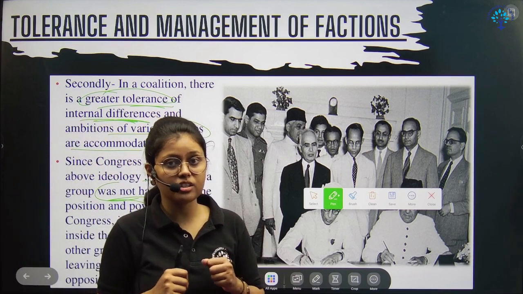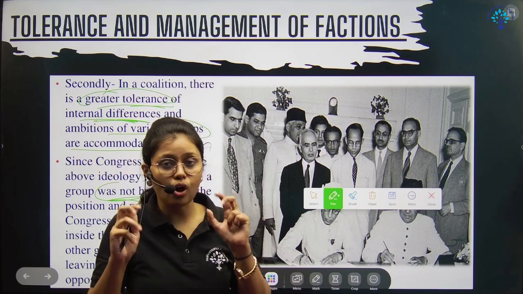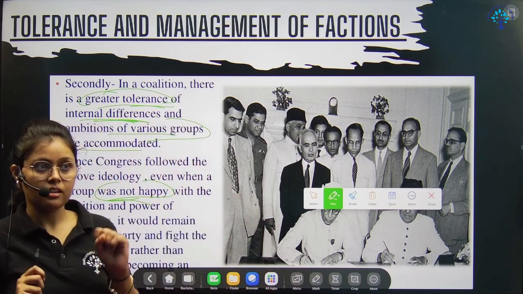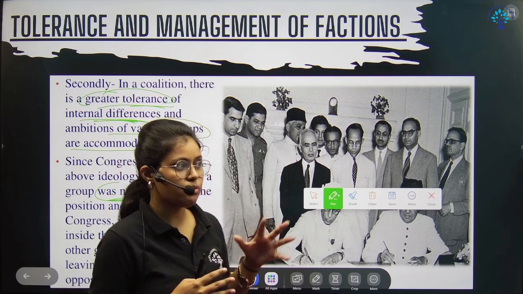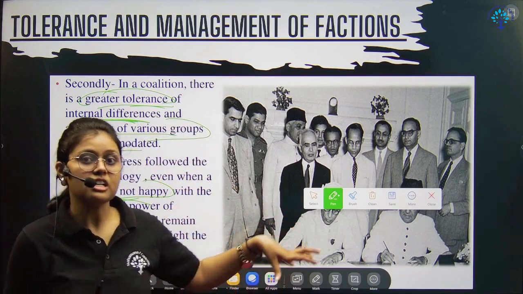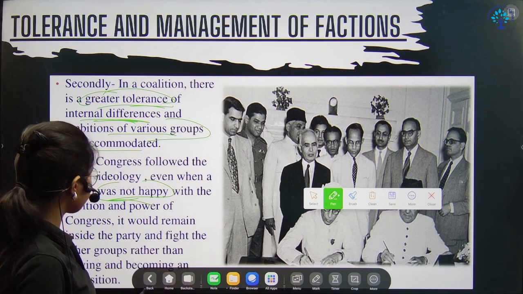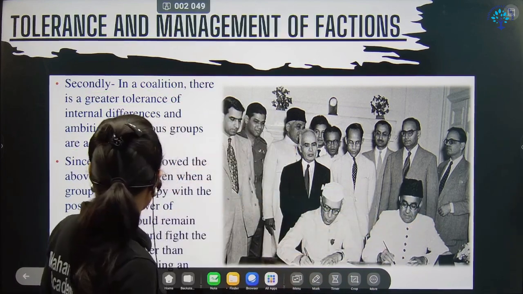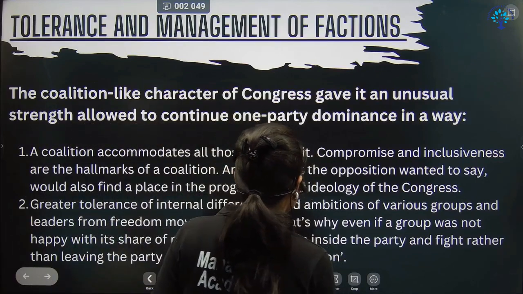And the third important reason why they existed is that they had a deeper level of tolerance, negotiation and consensus. That's why they allowed different parties and different identities to exist. And that was the reason why the Congress existed for such a long period of time. Right? So you can see how tolerance and the management system worked.